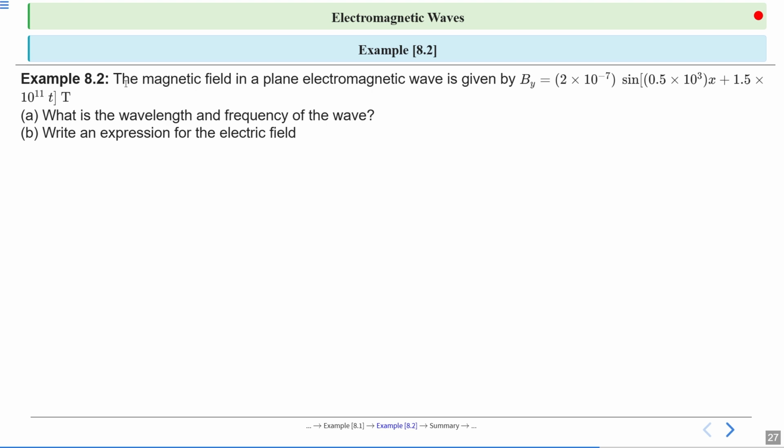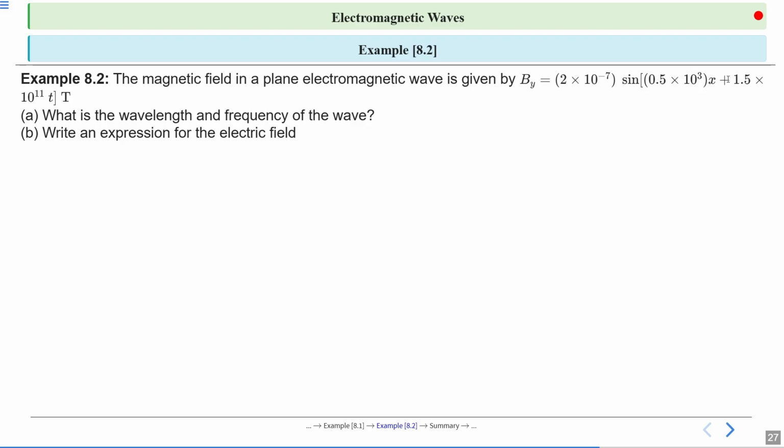Now it is not given in which direction the wave is moving, but x is given, meaning the wave is moving in the x direction. And it is positive, meaning the wave is moving in the negative x direction. By the equation of wave you can determine in which direction the wave is moving.